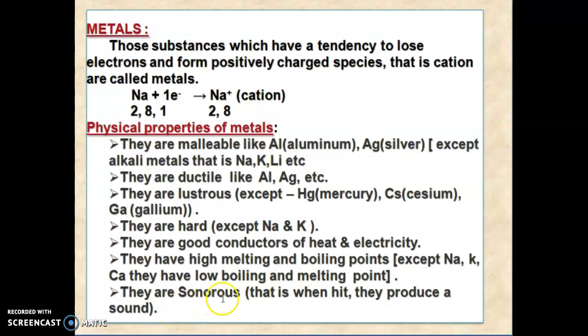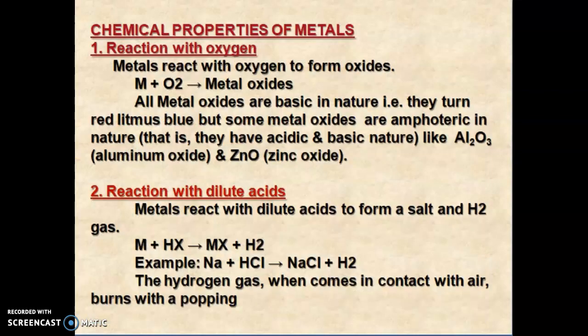Calcium has a low boiling and melting point. Metals are sonorous. Sonorous means that when struck they produce a sound. So these are the physical properties of metals. Next we are going to see the chemical properties of metals.